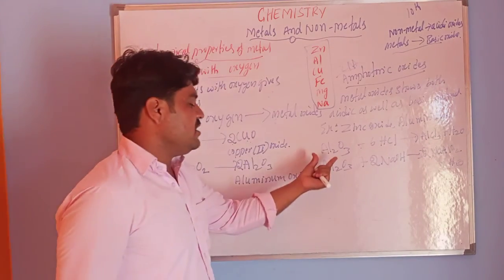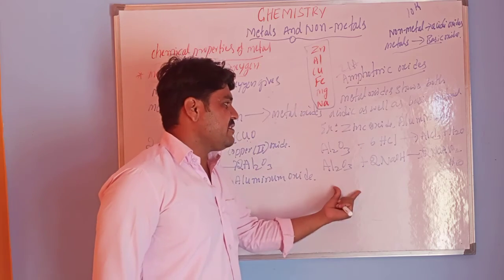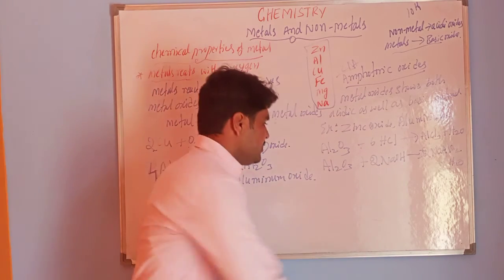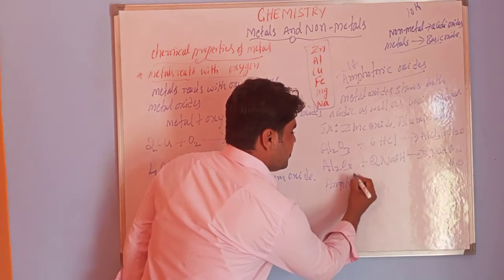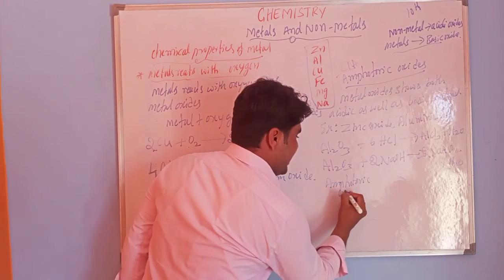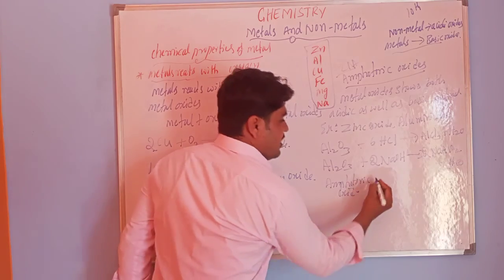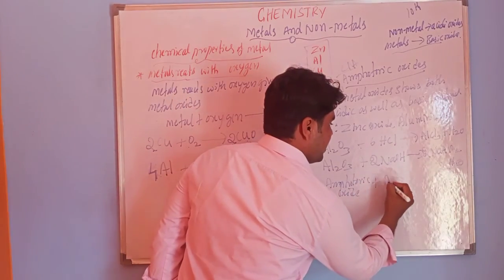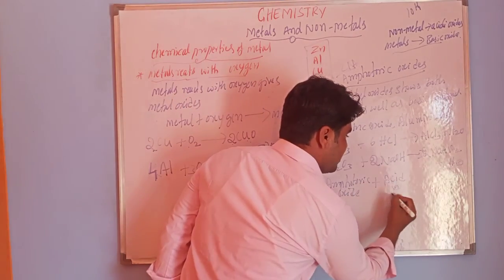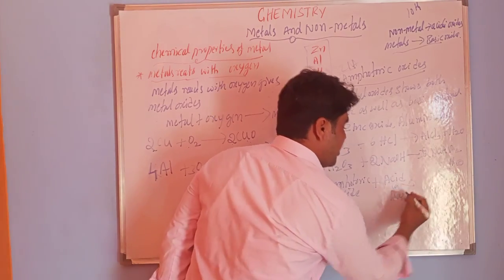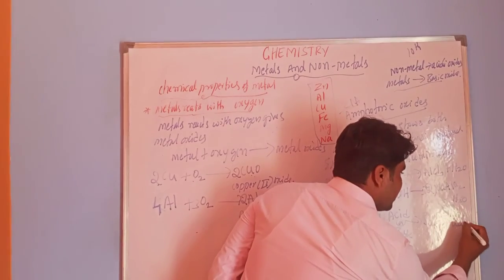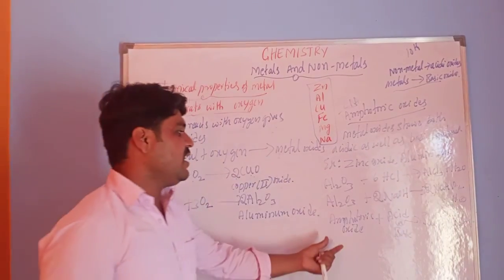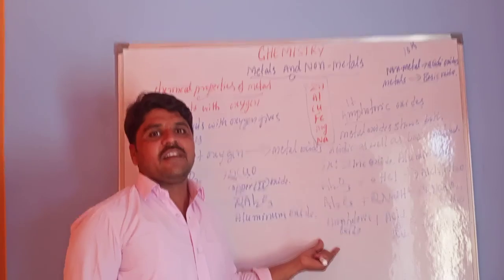That means an amphoteric oxide reacts with acid or base and produces salt and water. This is the common example.